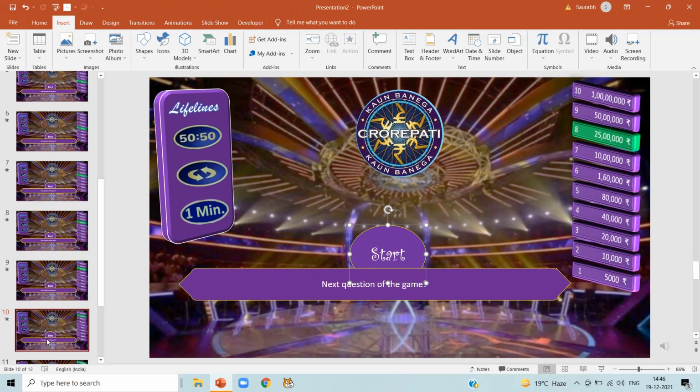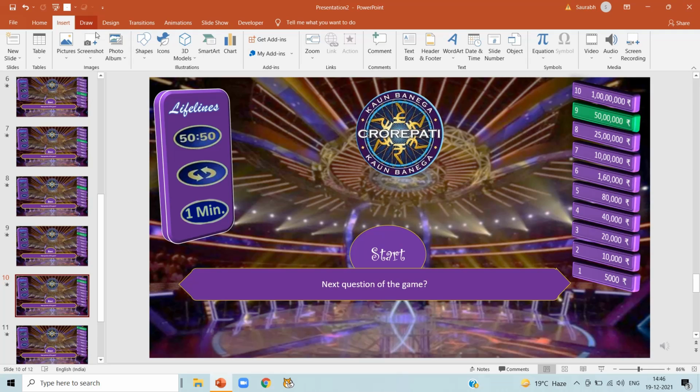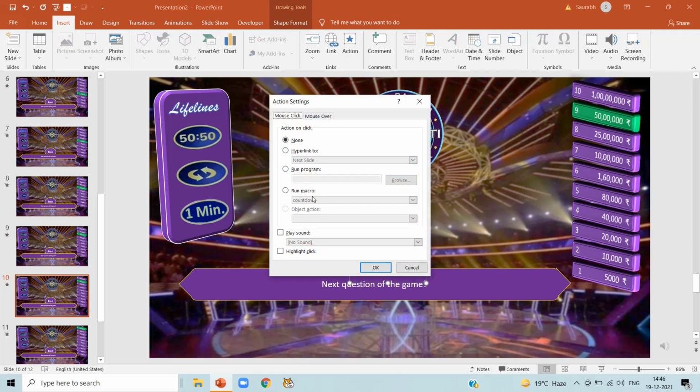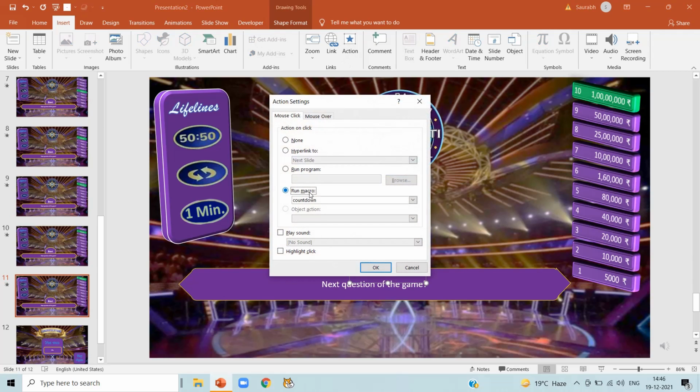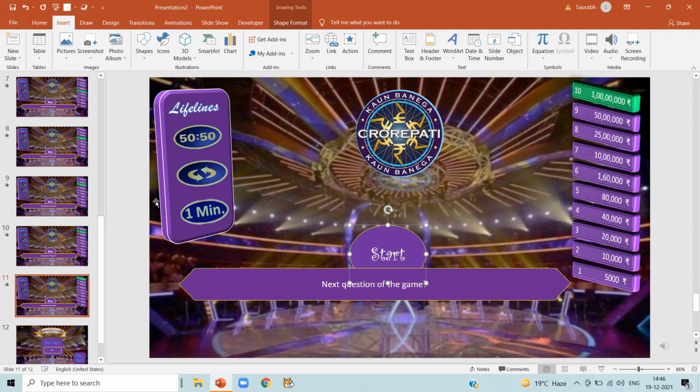Now slide number 10, click on start, click on action, run macros, select countdown and OK. Now slide number 11, click on start, click on action, click on run macros, select countdown and click on OK. Now we have linked our timer with countdown macros in every slide.